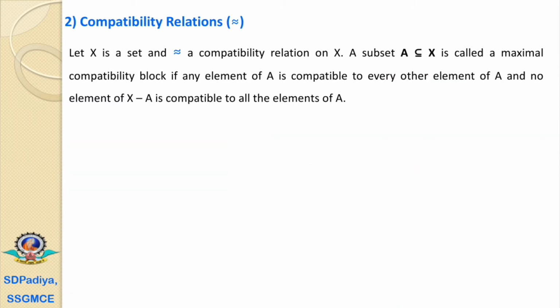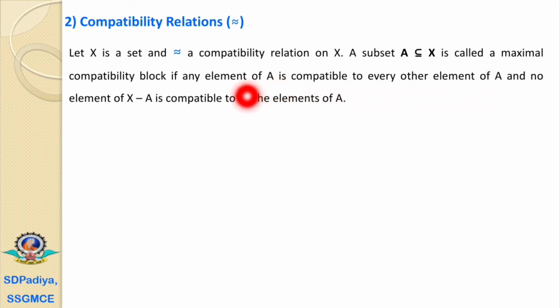Now let X be a set and this symbol be a compatibility relation on X. A subset A of X is called a maximal compatibility block if any element of A is compatible to every other element of A. These are the two conditions.